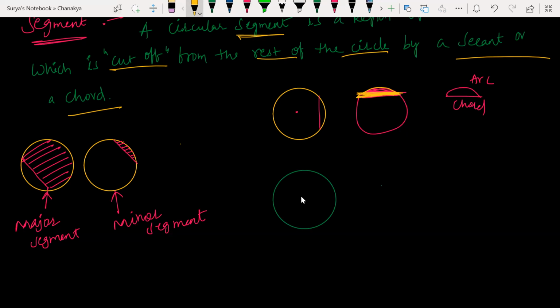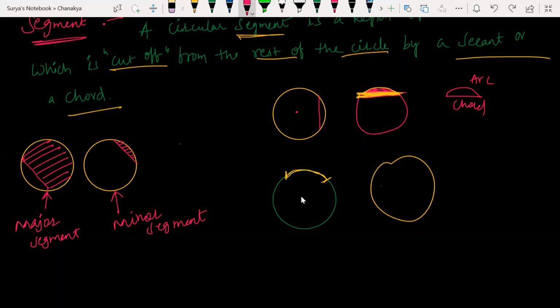Arc means a portion of a circumference around the circle. This is my arc. This is my portion of a circumference. Segment means a region bounded by an arc, by drawing a chord. You understand?